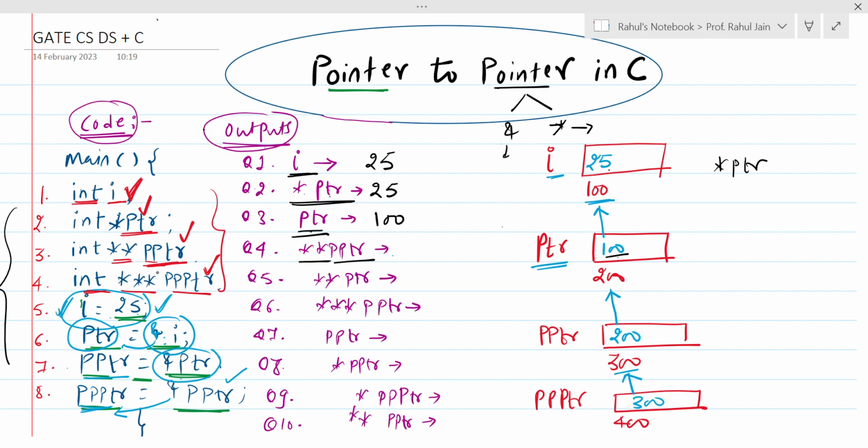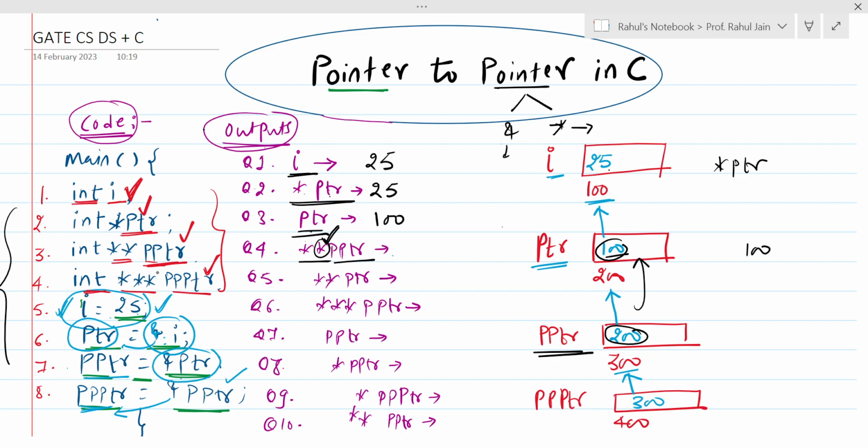Double star pptr. So first we are going to use this first asterisk. It means that we need to be at the variable name double ptr. We need to use star first. So first we need to evaluate first pointer, so value at double ptr. What is value at double ptr? Value at 200. So what is value at 200? 100. So right now we are having 100.